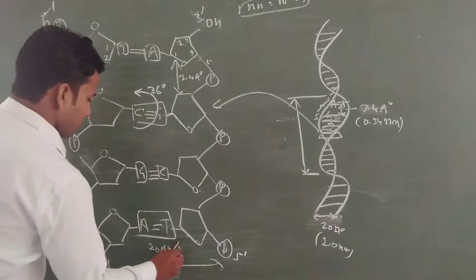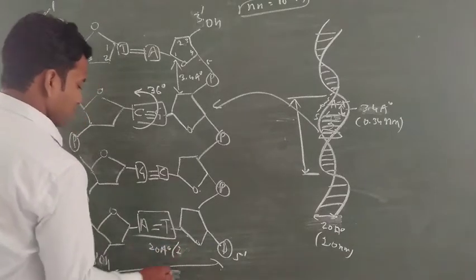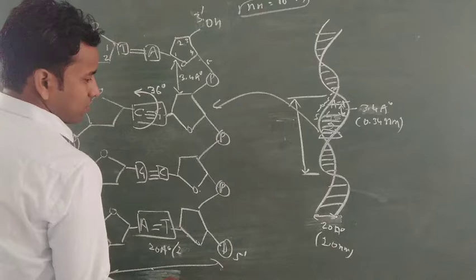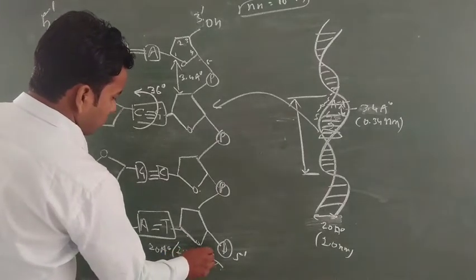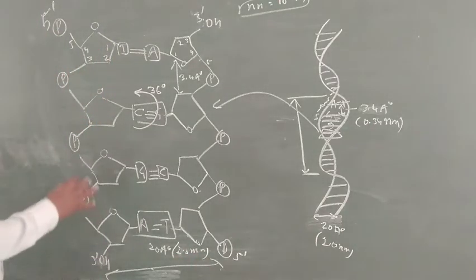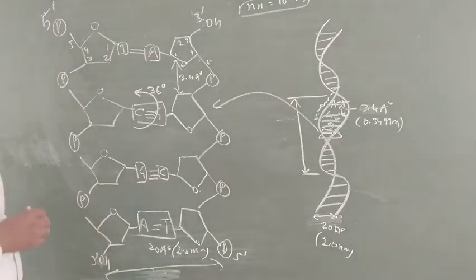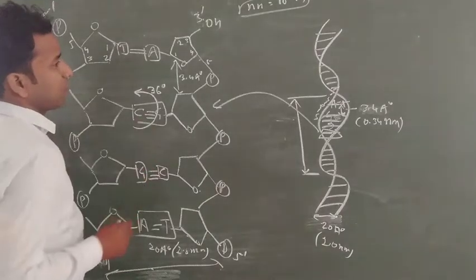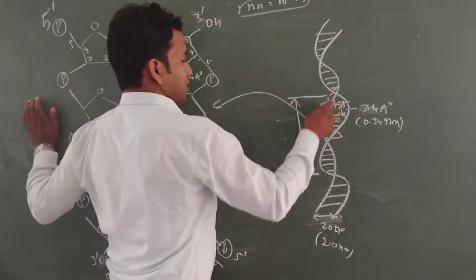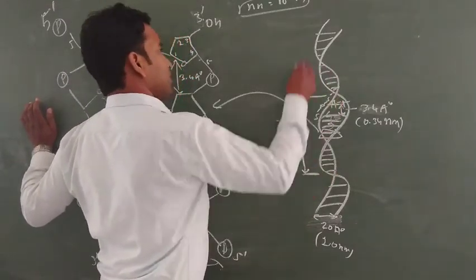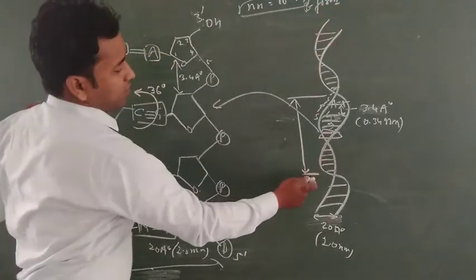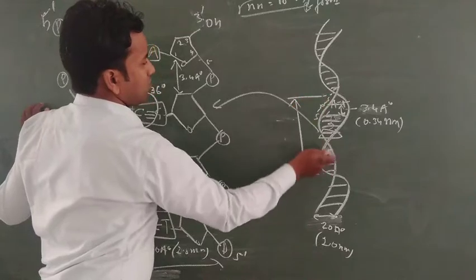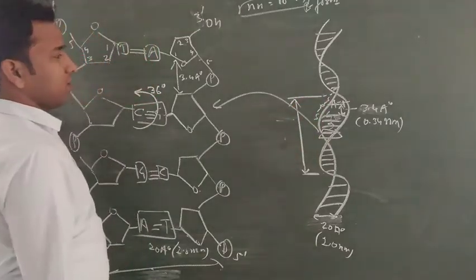or 2.0 nanometer. So this is a physical feature of the DNA. If you count the physical features of the DNA, you can find the rotation per base pair. It means that in each helix 10 base pairs come under. This is a very common form of DNA, called B form, and in each helix of the DNA double helix there are about 10 base pairs.